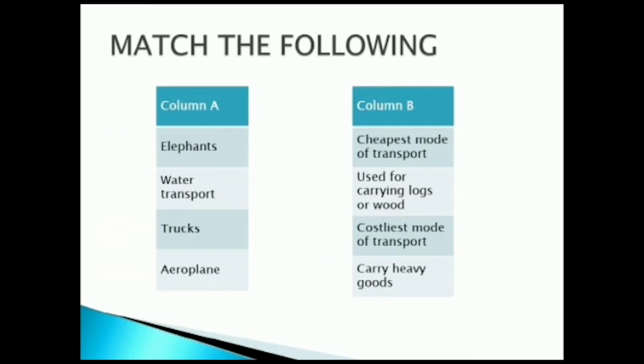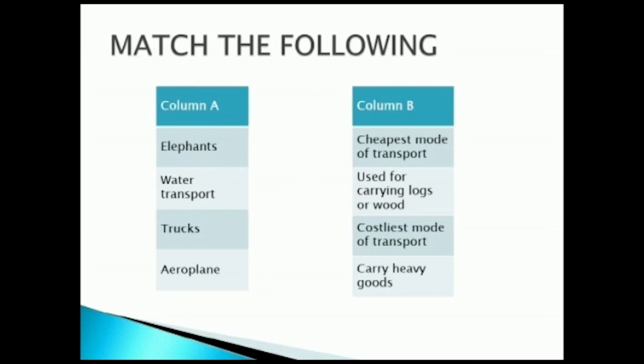Match the following. Column A: first one, elephant, water transport, trucks, aeroplane. Here in column B, I have given the answers. First one, cheapest mode of transport. Second one, used for carrying logs or wood. Third, costliest mode of transport. And the last, carry heavy goods. Now let's see the answer.